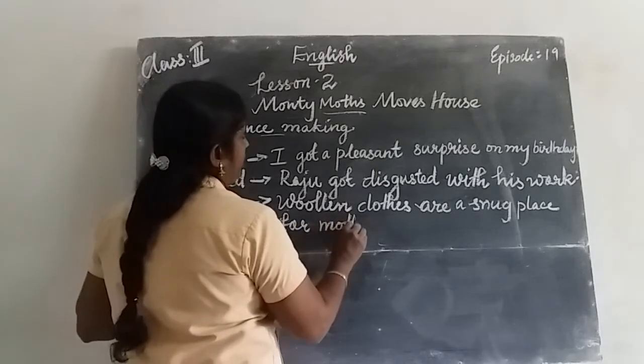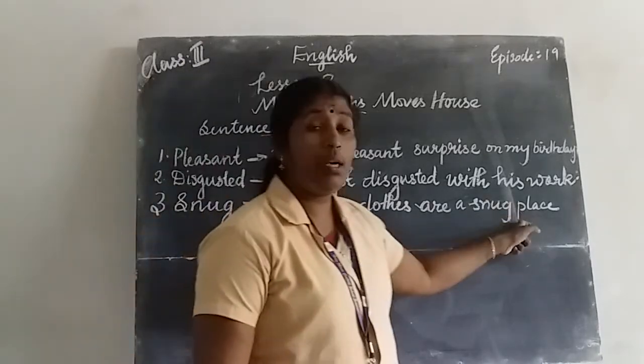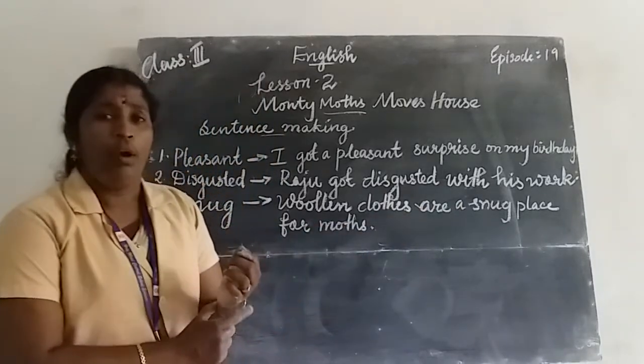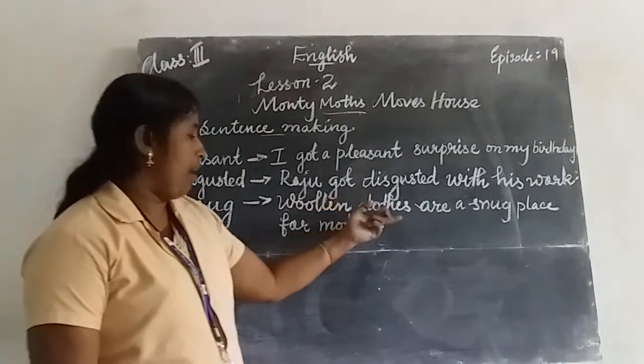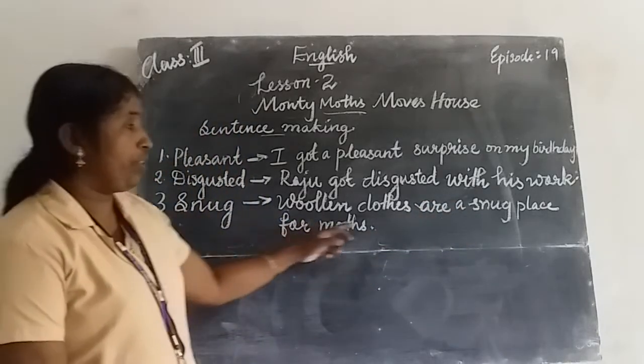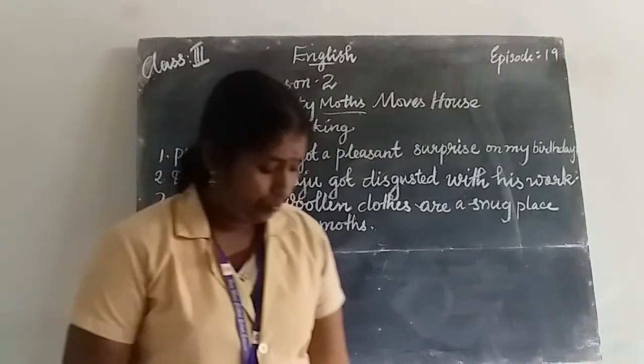W-O-O-L-L-E-N, woolen. C-L-O-T-H-E-S, clothes. Woolen clothes are a snug place for moths. Snug means well protected place for moths. Woolen clothes are a snug place for moths.